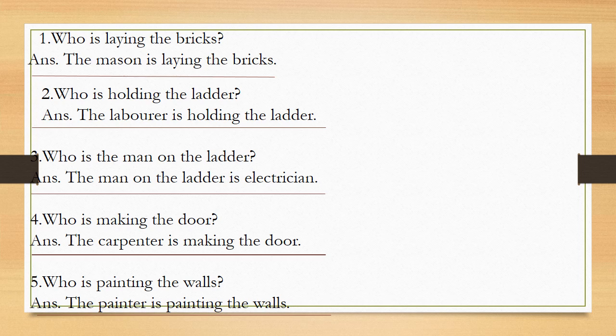Look at the fourth question. Who is making the door? The carpenter is making the door. Who is painting the walls? The painter is painting the walls. So you need to write all these answers in your textbook on page number 25. Let us move towards the next part of this lesson.